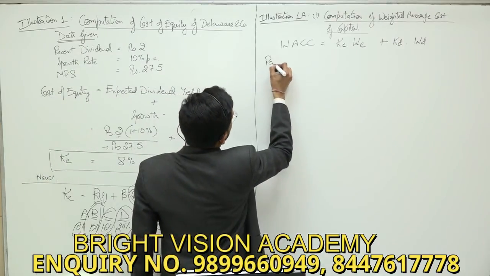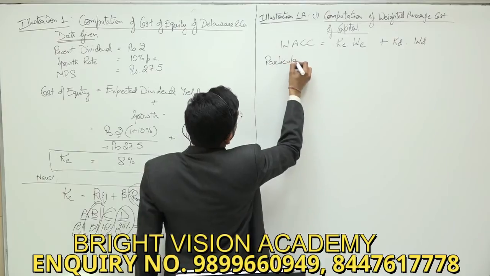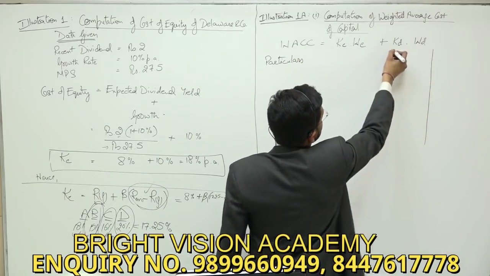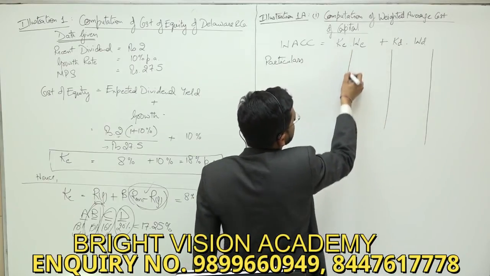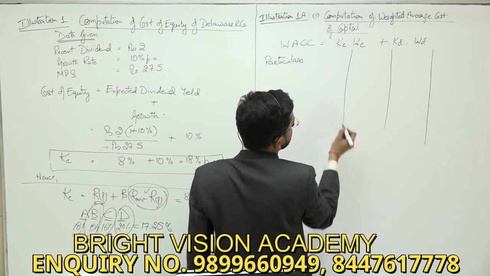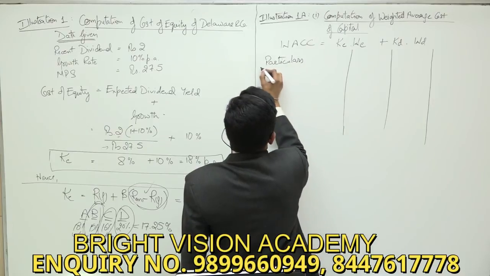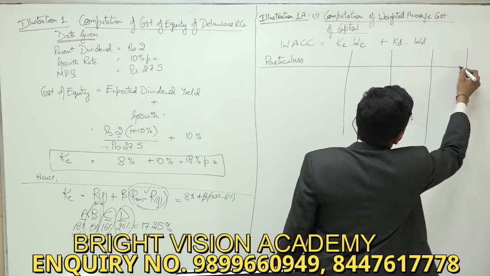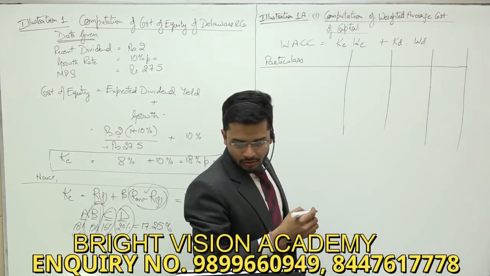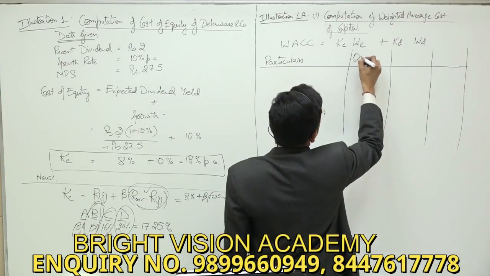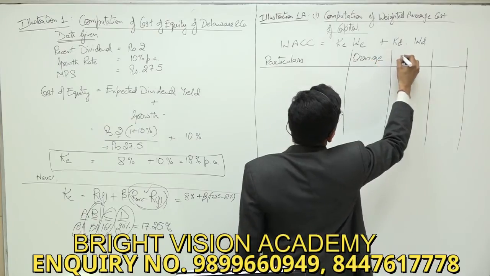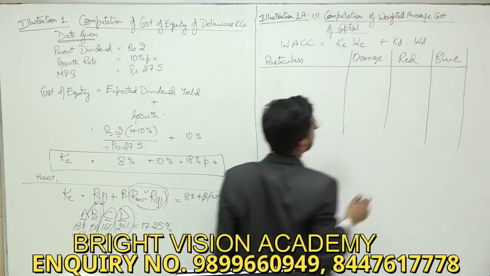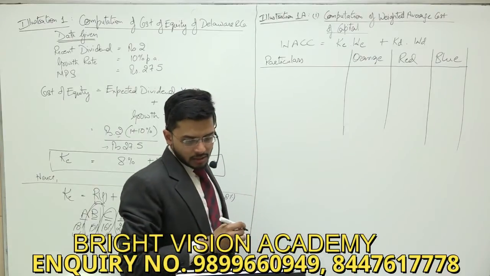Okay, so we have to find out this weighted average cost of capital, guys, for all the three companies. So the three companies are Orange, Red and Blue. These are the three companies.